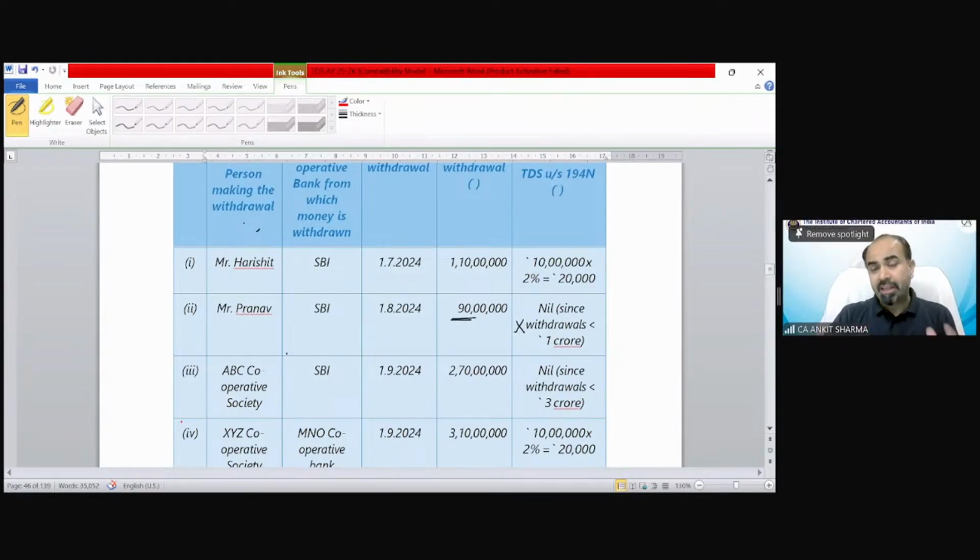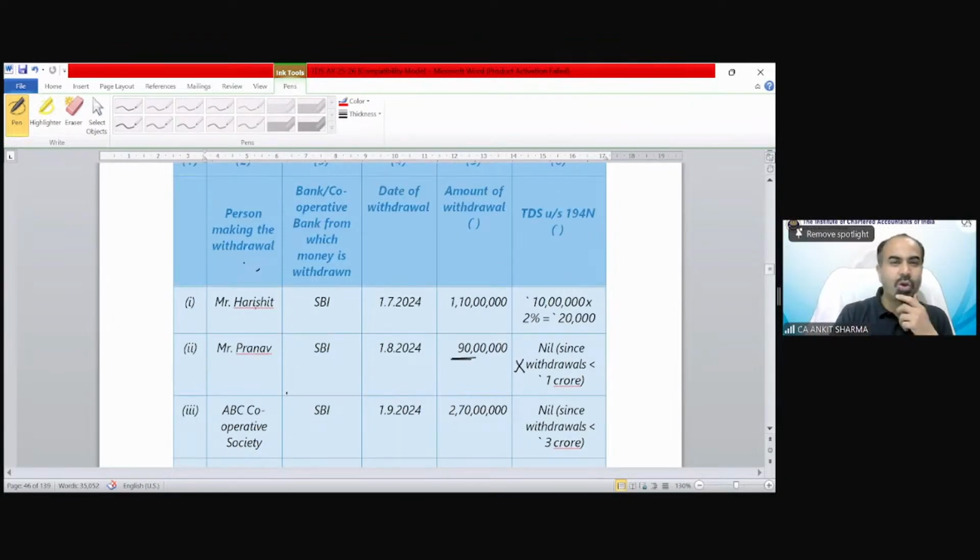This chapter is very huge, and I have to take an example with every section because you would be able to understand the section only in that scenario. So I am trying to give you homework for only those questions. Those are very simple. I know this is complicated. So the person making the withdrawal is Harishit. Bank is SBI. Date of withdrawal is 1st July. The amount of withdrawal is 1 crore 10 lakh.